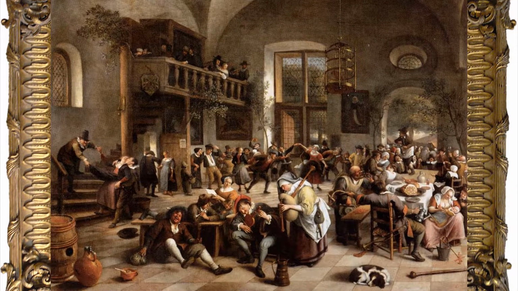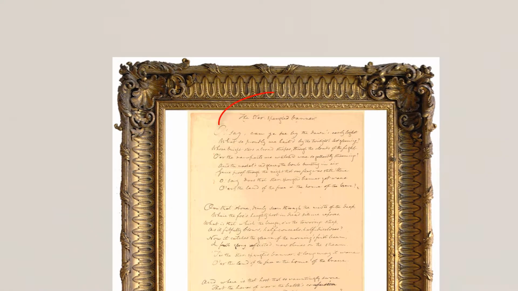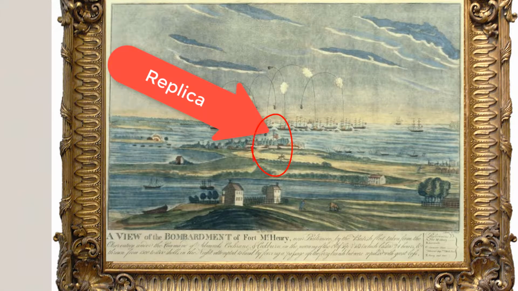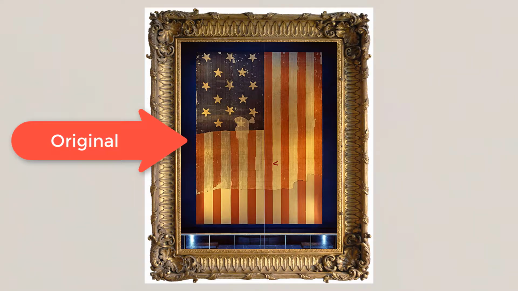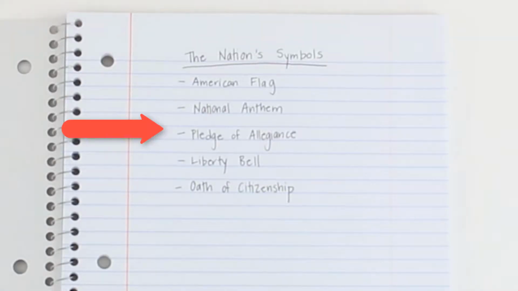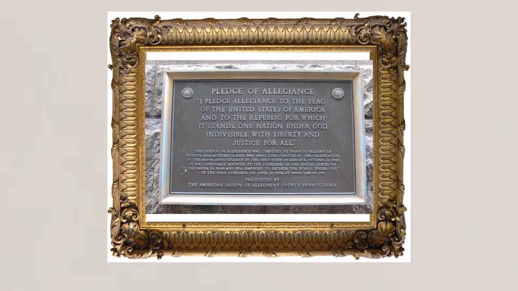Key set the poem to the melody of a popular British drinking song and changed the title a month later to the Star-Spangled Banner. Today, a replica of the flag flies at Fort McHenry, while the original is displayed at the Smithsonian Institute in Washington, D.C. Next, we will study the Pledge of Allegiance.